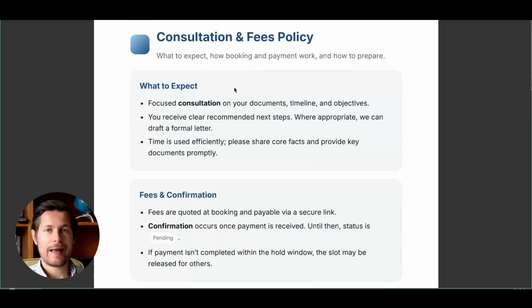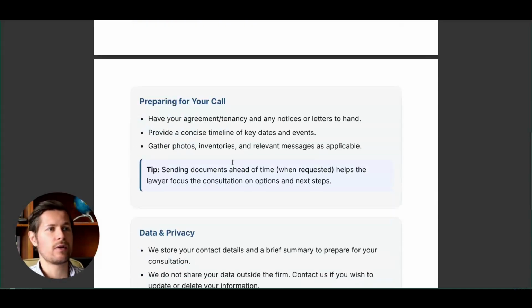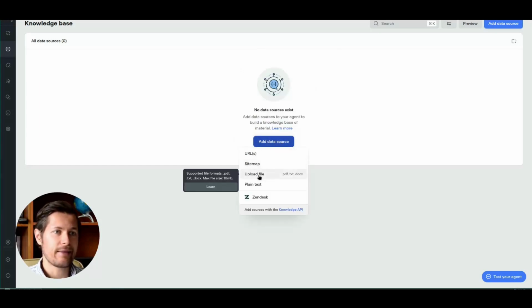So here the AI chatbot will inform the client what to expect. So it will be a consultation focused on the documents, time and objectives. Of course, they cannot give legal advice over the chat because they don't know the exact documents of this client in particular, right? About the fees, about the rescheduling and cancellation. So these are more like operational things to prepare for the call. So what we will do now here in this knowledge base, we will click add data source, and then we will add them from file.